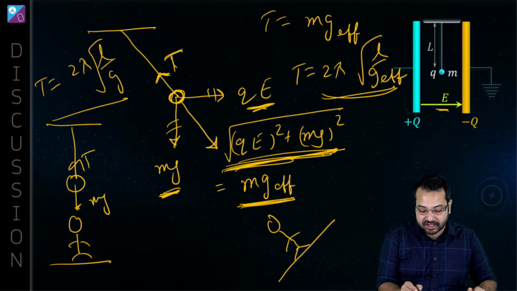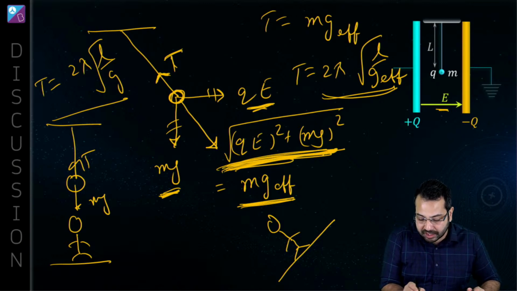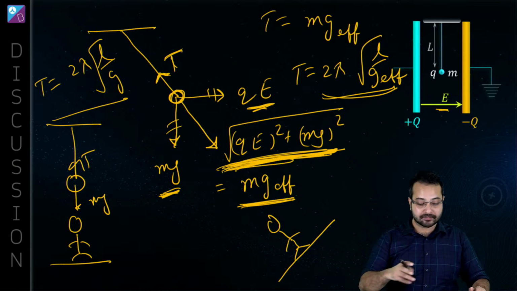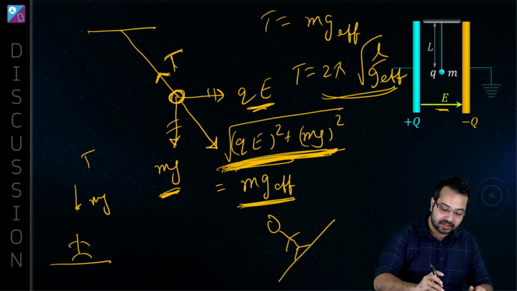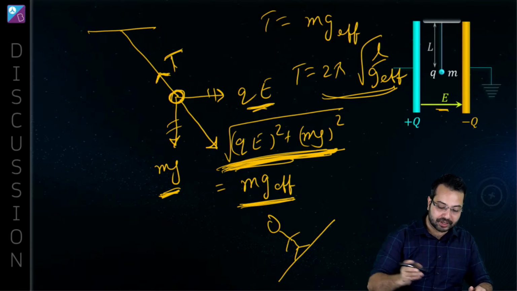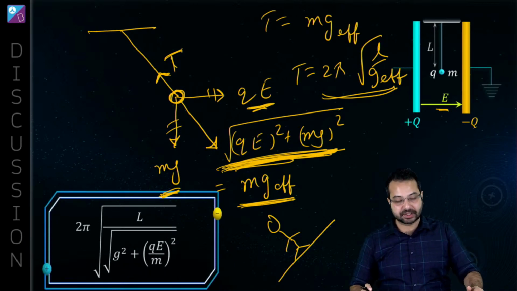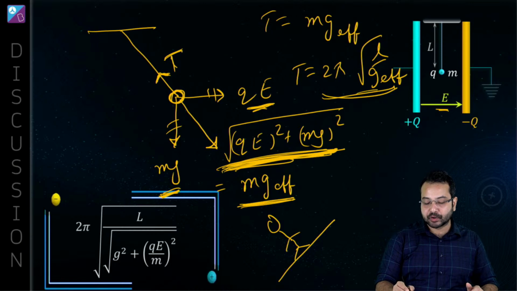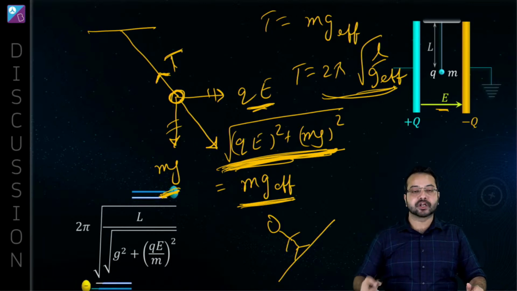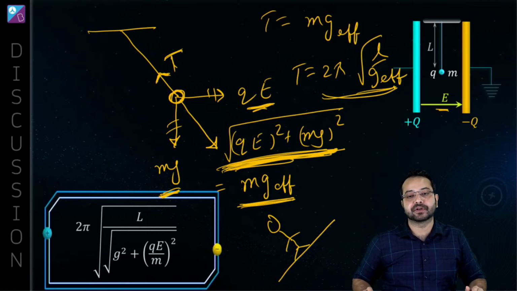And what is g effective? G effective is going to be this quantity divided by the mass. Is that correct? Now I'm running short of space, so I'm going to rub this off and give you the final answer. So the time period should be something like this. All you need to do is find g effective and substitute it into the equation for time period.